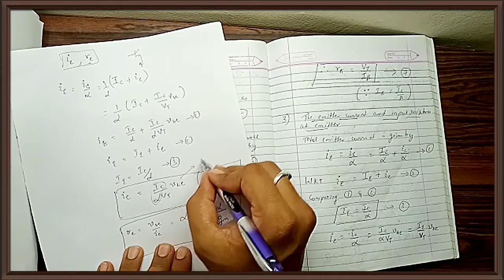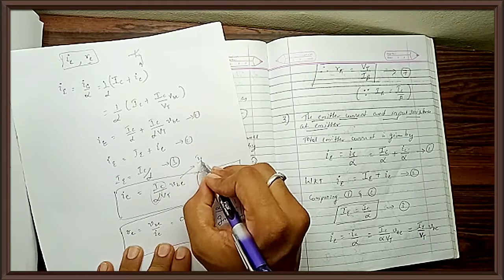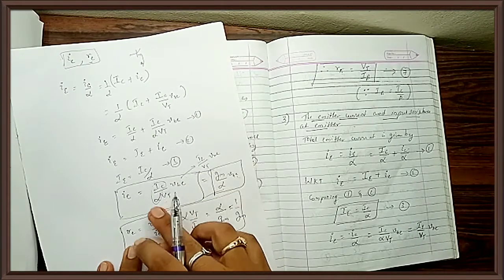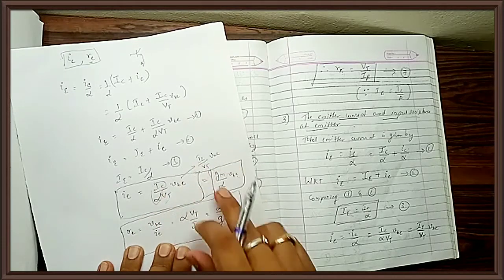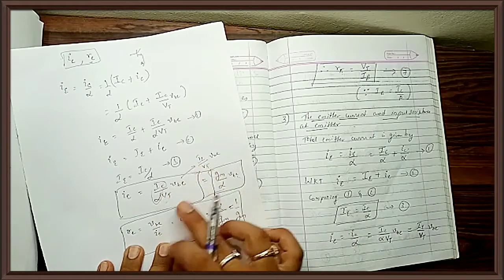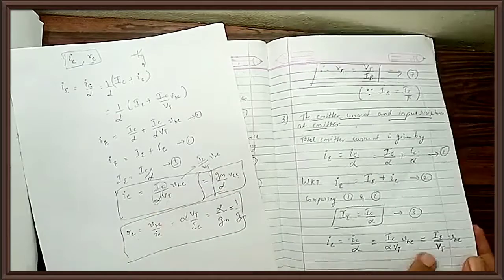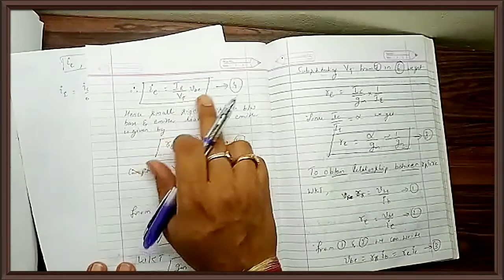I can even call this equation IC divided by alpha, which is IE divided by VT into VB. All of them are correct, because IC divided by alpha is IE. So I'm really obtaining three equations over here. So this is the equation: i is equal to I divided by VT into VB.